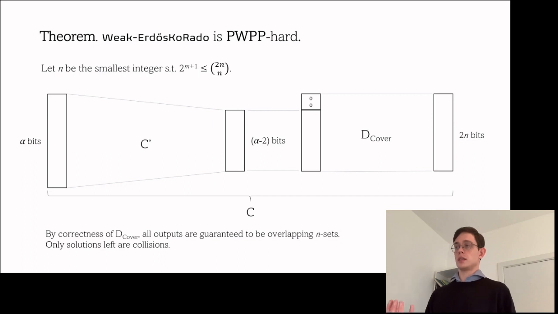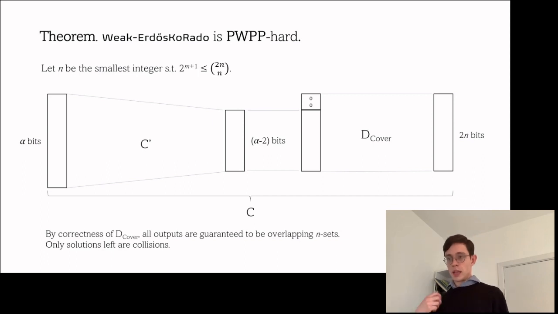So we give this cover decoding function the index of some set, and it gives us back the set. We know the cover decoding function has to give us something that does not contain 1, and also by correctness it has to give us something that's actually an n-set. That's just correctness of the decoding function.